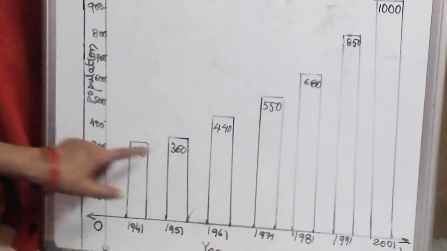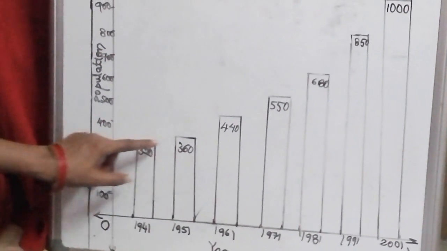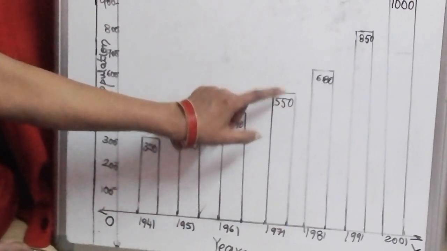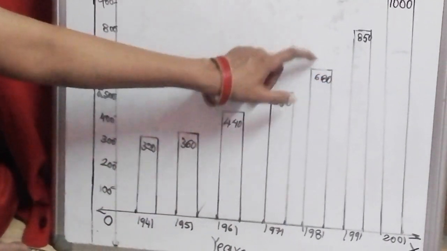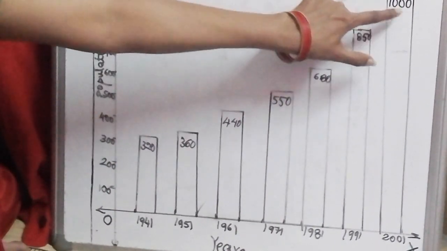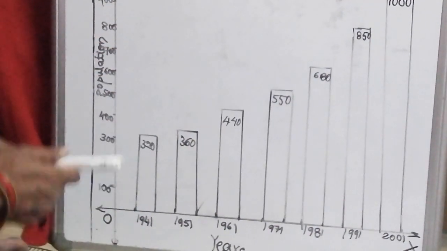Here 360 means you should count 6 lines. Count 6 lines from 300 and draw the line. 4 lines from 400, 5 lines from 500, 8 lines from 600, and this 8 lines from 800, and 1000 you need to draw straight. Understood how to draw this?